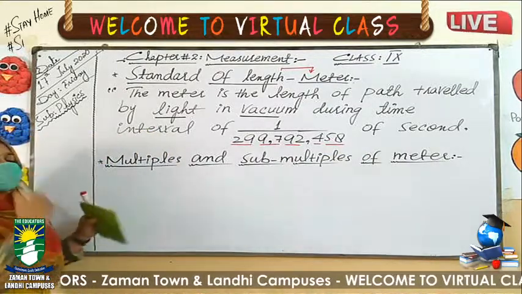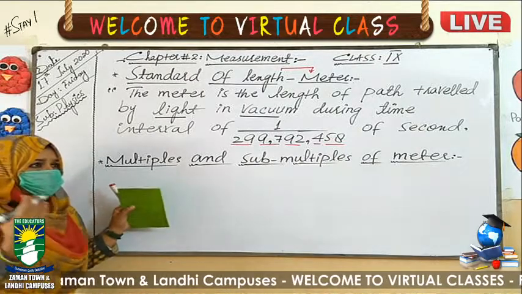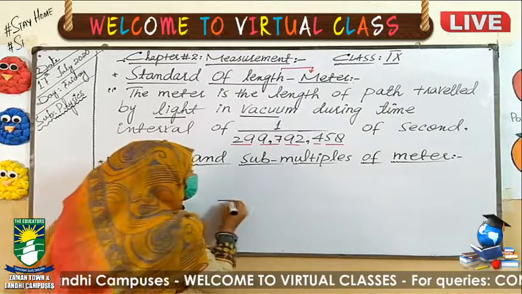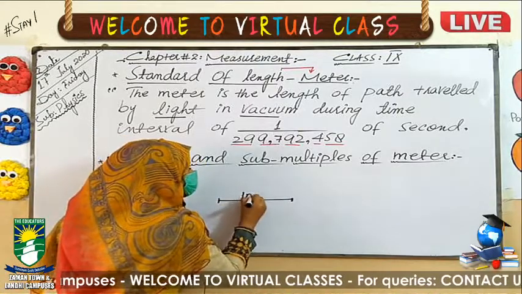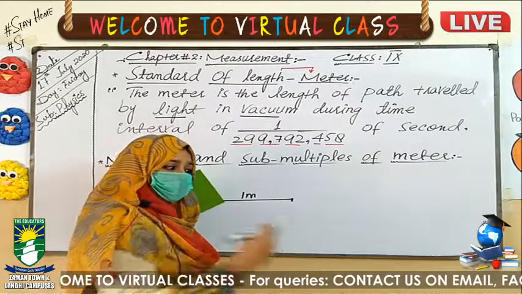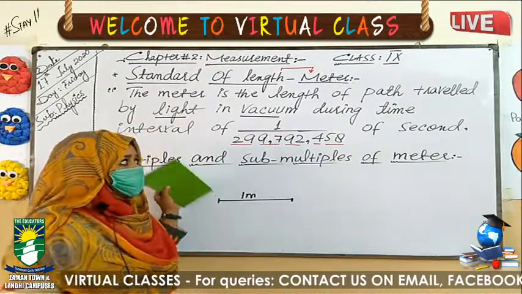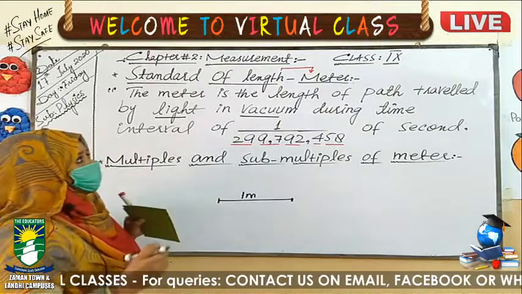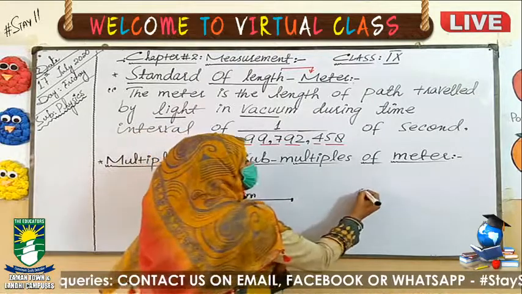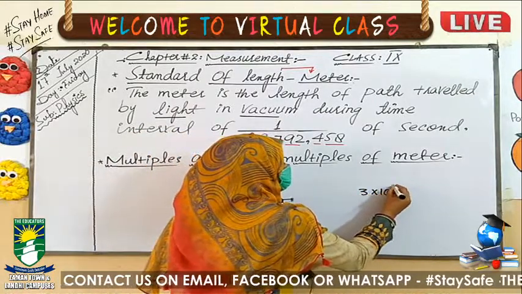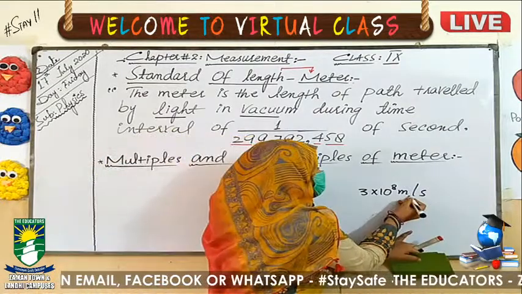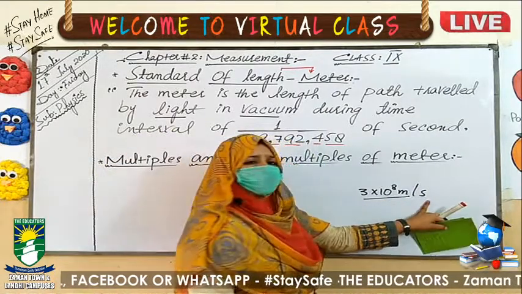What this definition is telling us is how much length is present in 1 meter, and how it was standardized. Light travels with a speed of 3 exponent 8 meter per second, meaning it can cover a distance of 3 exponent 8 meter in 1 second.